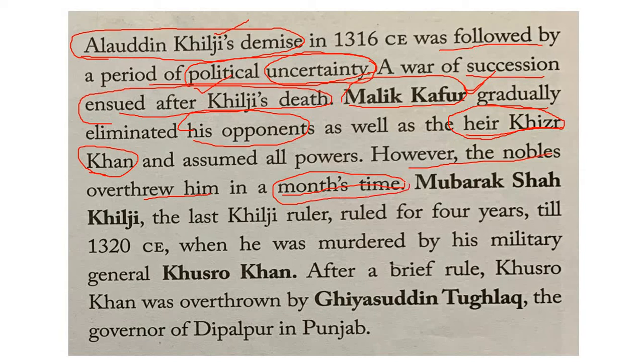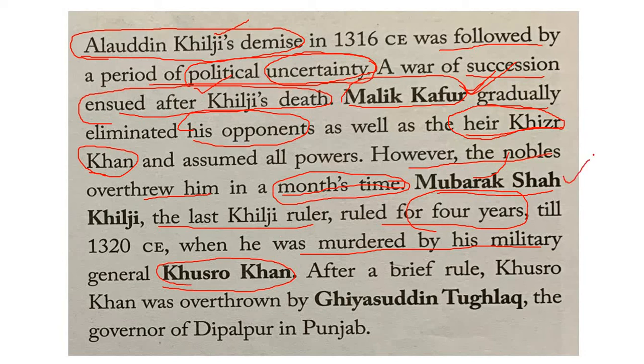So the ministers who had worked under Alauddin Khilji plotted against Malik Kafur and eliminated him too. Later, Mubarak Shah, the last Khilji ruler, ruled for 4 years. The nobles placed another Khilji ruler, Mubarak Shah, on the throne, but he could rule for only 4 years. After that, he was murdered by his military general Khusro Khan for power.